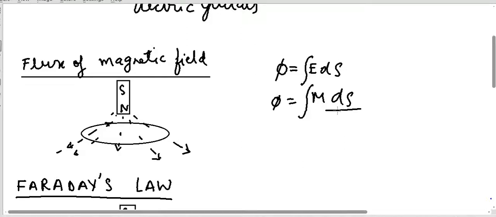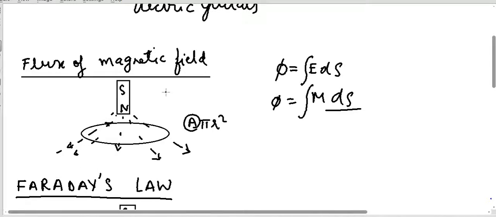Just to explain the concept in a little more detail and in a more intuitive manner, suppose I have a circular ring. The area of this ring is pi r square, and I have placed a magnet near this ring. Suppose I have a magical magnet which can produce a uniform magnetic field B throughout this ring.